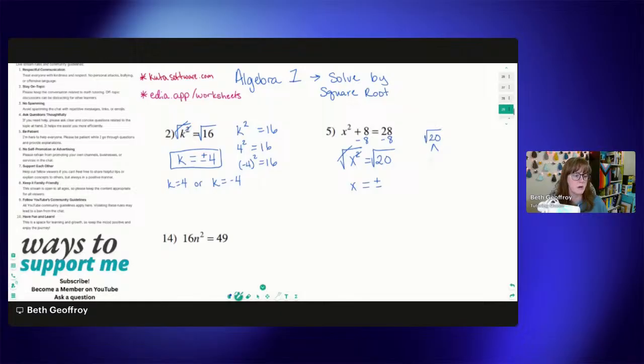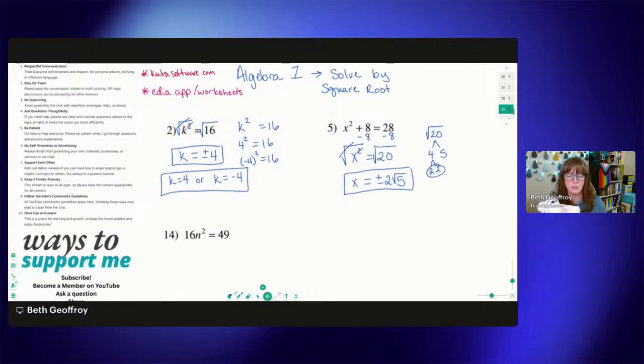So 20 we can break up into 4 times 5. And then 4 we can break up into 2 and 2. So that's our pair of 2's right there. So we get 2 on the outside of the radical and then 5 on the inside of the radical. So again, that plus minus just signifies that this could be a positive 2 square roots of 5 or a negative 2 square roots of 5. So then that is both of our solutions for this one. So both of these problems that we've solved so far have 2 solutions.